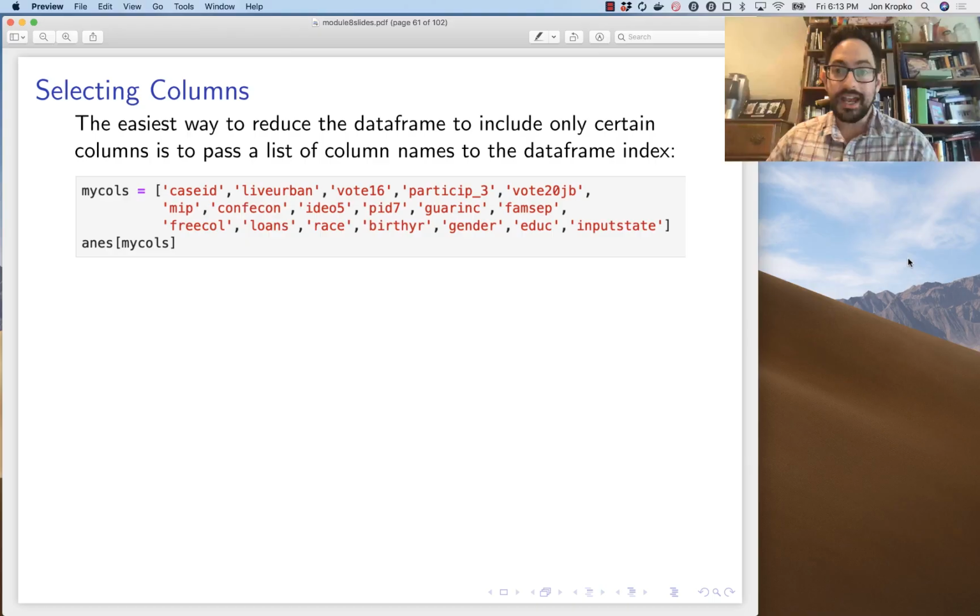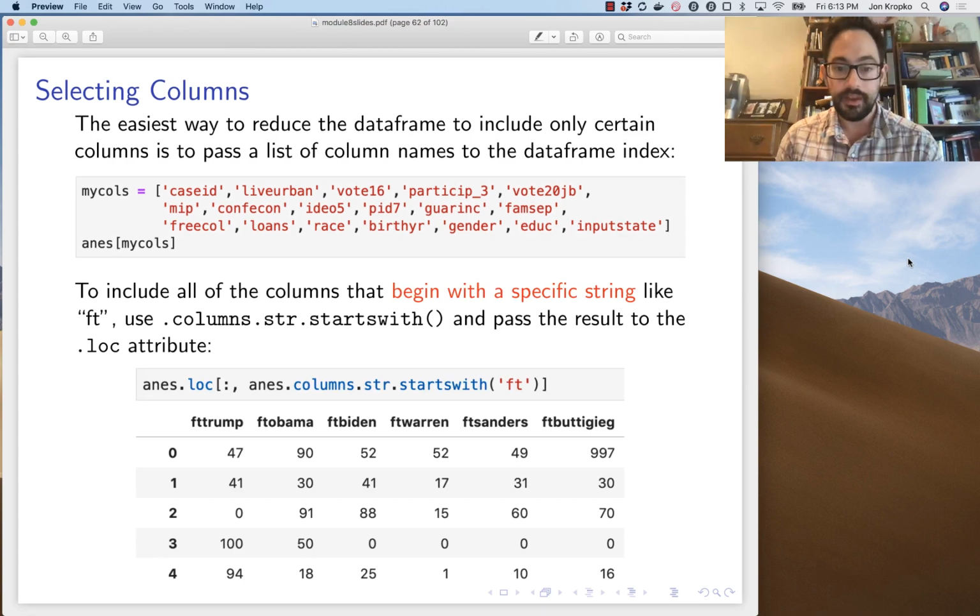Now, the first thing I do when I clean data is I select columns. The easiest way to reduce a data frame is to include just certain columns. So in the ANES there are 900 columns, and I only want to work with a couple dozen. So what I do is I create a list of the columns I actually want, and then I just pass it as the index to the data frame. That simple.